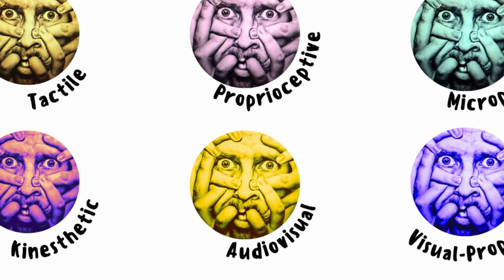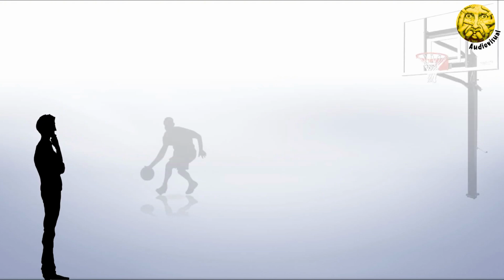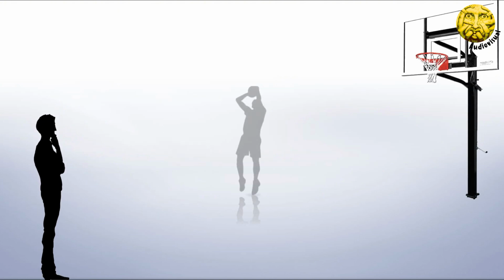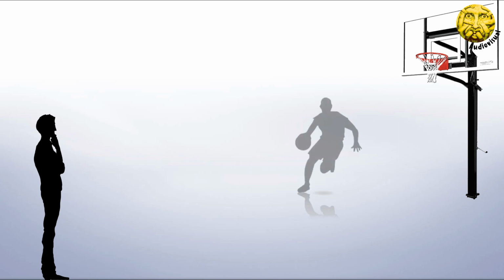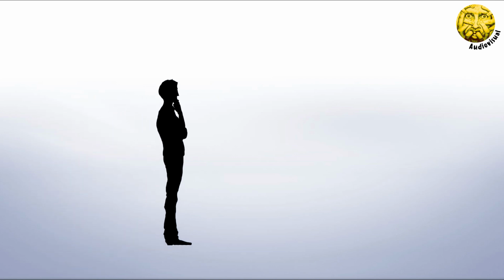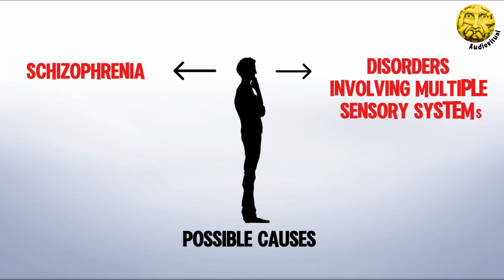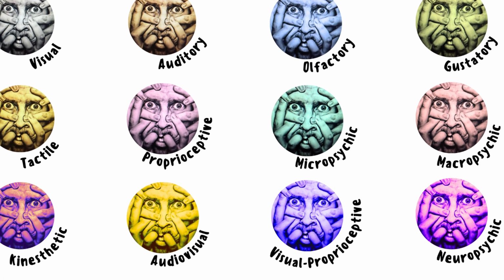Audiovisual hallucinations are a combination of auditory and visual hallucinations. For example, a person might see a specific scene while simultaneously hearing sounds or voices related to that scene. Causes: often seen in complex mental disorders like schizophrenia or in conditions affecting multiple sensory systems.